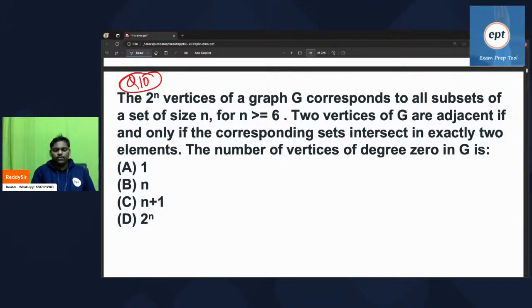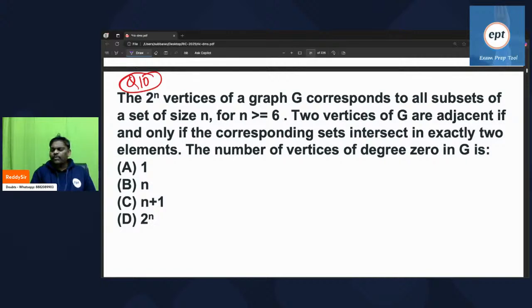The 2 power n vertices of a graph G correspond to all subsets of a set of size n, where n is greater than or equal to 6. Two vertices of G are adjacent if and only if the corresponding sets intersect in exactly 2 elements. Find the number of degree 0 vertices in G.